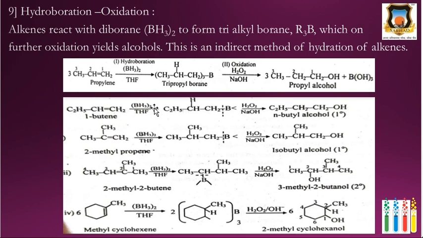1-Butene on hydroboration gives this trialkyl borane. Again it undergoes oxidation and we get n-butyl alcohol. Then here we get isobutyl alcohol, that is addition of hydrogen and BH2 across this carbon-carbon double bond. Hydrogen attaches itself to the second carbon according to Markovnikov's rule, and boron is positively charged. Therefore, it attaches itself to the first carbon, and we get the corresponding alcohol, that is isobutyl alcohol, a primary alcohol.